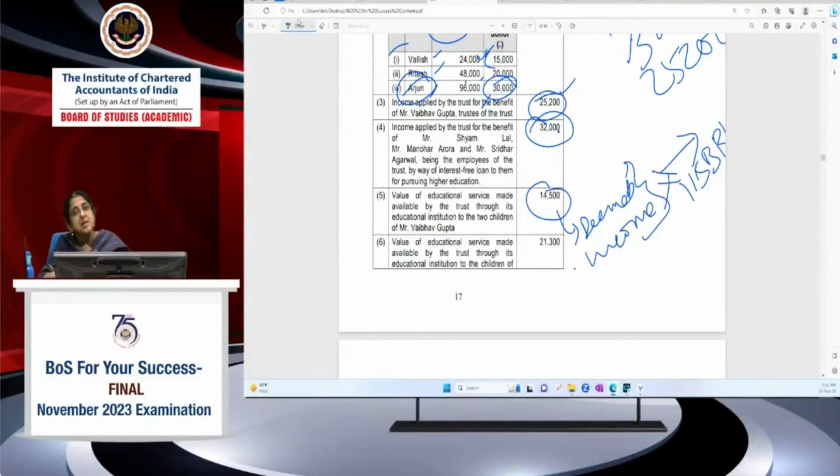If I applied some income for the benefit of Vaibhav Gupta, then it is a violation. 13.3, it's an application for the benefit of a specified person under 13.3. That part of the income, 25,200, is my specified income. But if an educational institution provides educational service or a hospital provides medical service to the trustee or any of the specified prohibited persons under 13(3), then though it is deemed as income, it is not allowed as application, but that is not income for the purpose of Section 115 BBI. I hope this is clear. So 14,500 we will not be including.